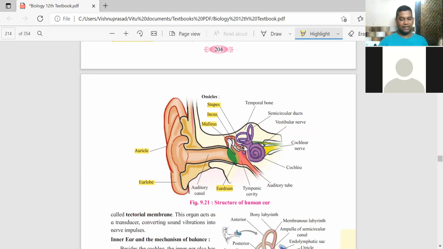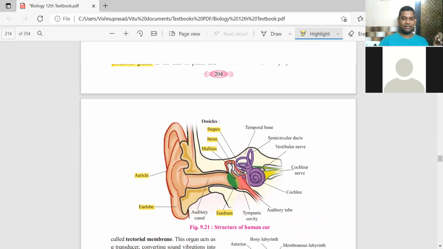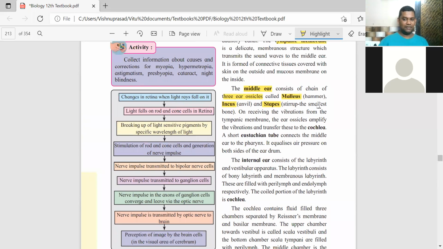Malleus, incus, stapes are also called hammer, anvil, stirrup. They are alternate names. Malleus को hammer बोलते हैं. Incus is called anvil. And stapes is stirrup. See this, it is given over here. Stirrup is the smallest bone in our body.